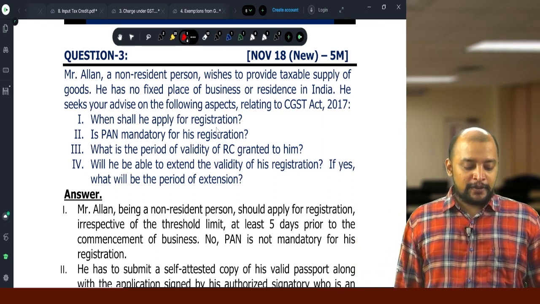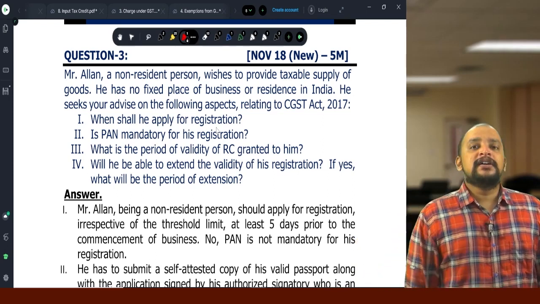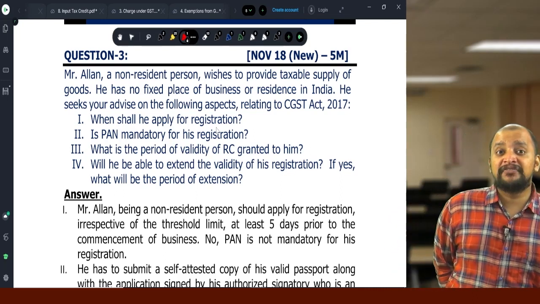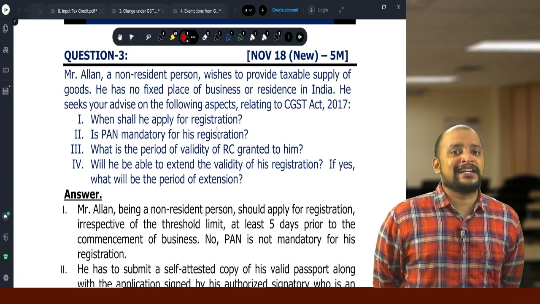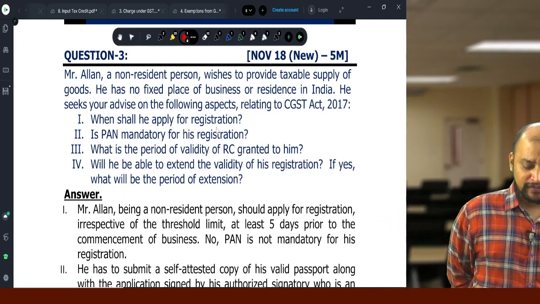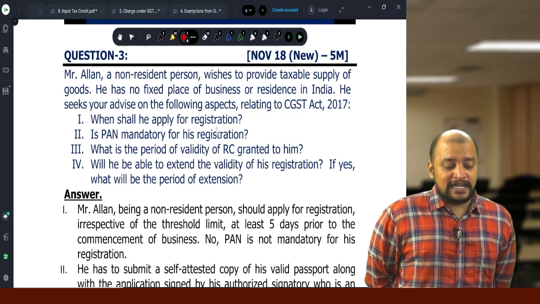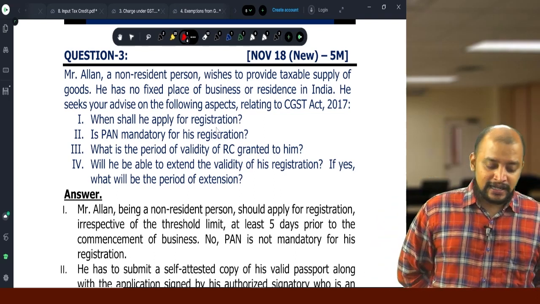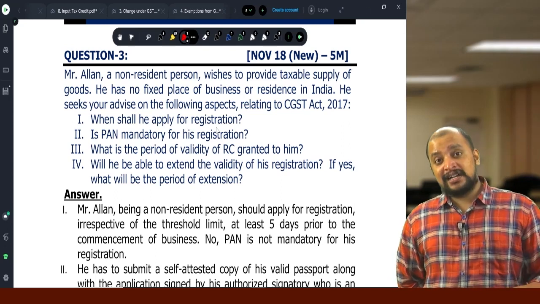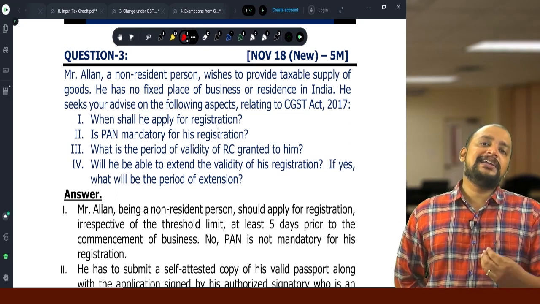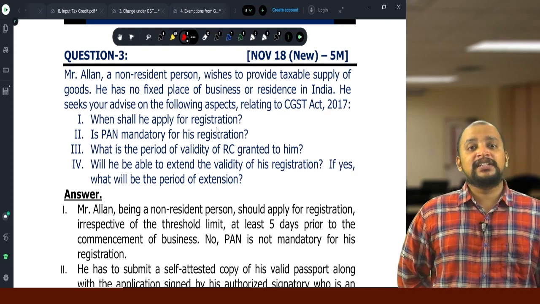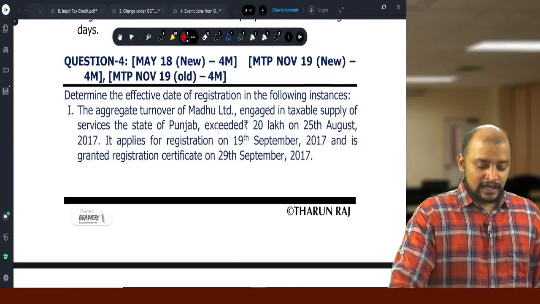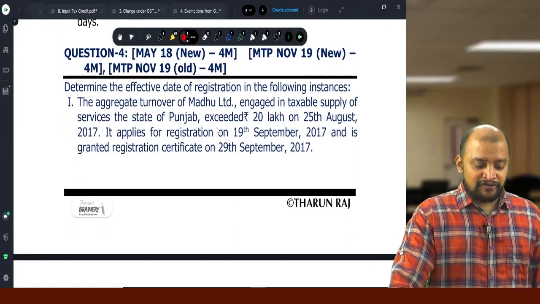Is permanent account number mandatory for registration? No. Based on a valid passport he will be getting registration, and if he has any authorized signatory, that authorized signatory's permanent account number can be submitted. What is the period of validity of registration certificate granted to them? Maximum 90 days. Will he be able to extend the validity? Yes. For extension of validity he can make an application for a further period not exceeding 90 days. That is this.